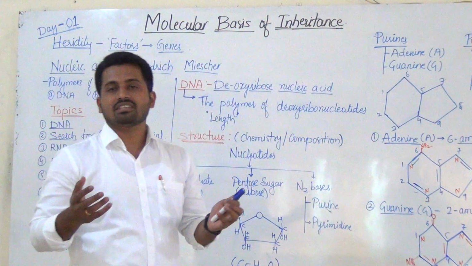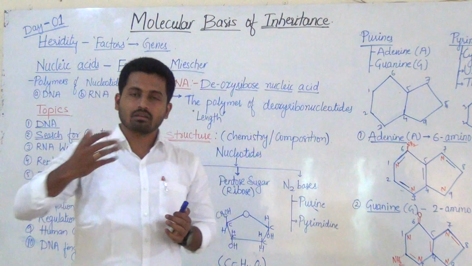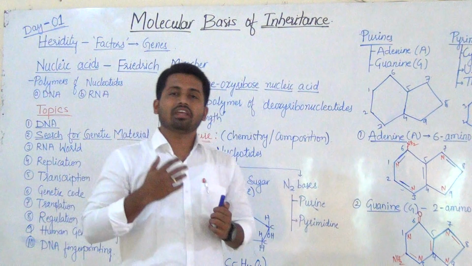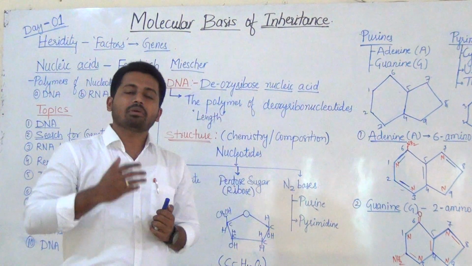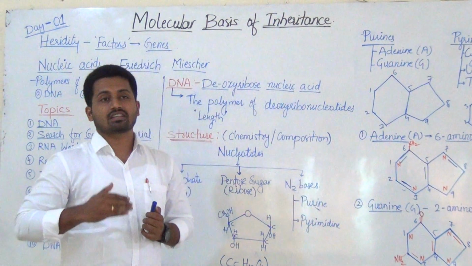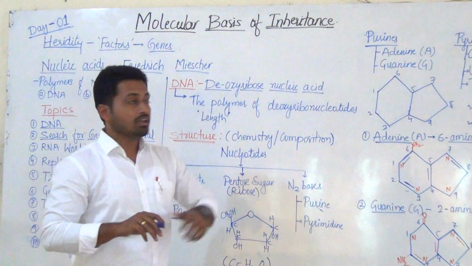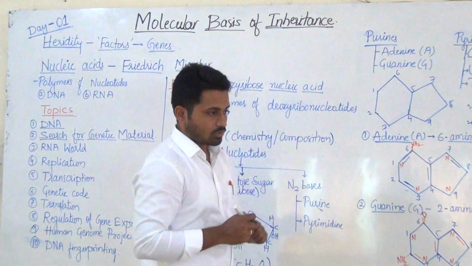We are the descendants of our family generation. We get our characters from our parents, and they from their parents, like that. That is inheritance, the transfer of genetic information from one generation to the other.